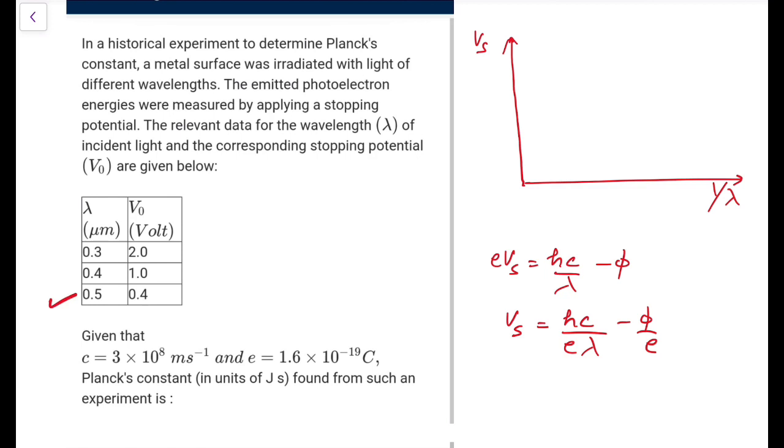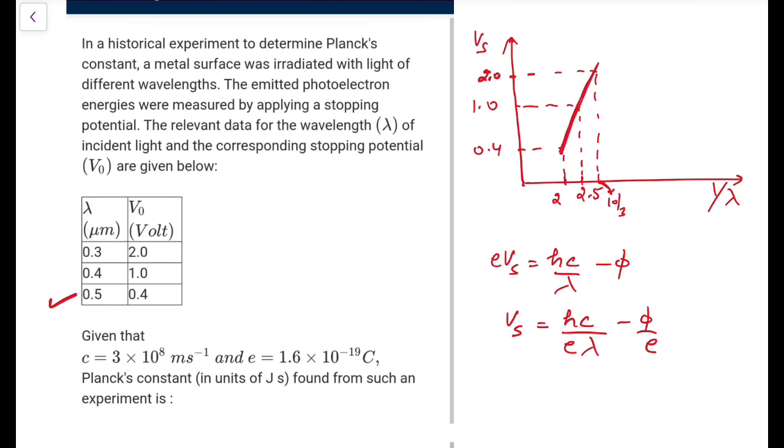First, 1 by lambda would be, let's say, 1 upon 0.5, or 2, at this value 0.4. Now 1 upon 0.4 would be 2.5, and for this it is 1. And for 0.3 we have 3.33, 1 upon 0.3, or 10 by 3, and here you have 2.0, and the graph would be like this.